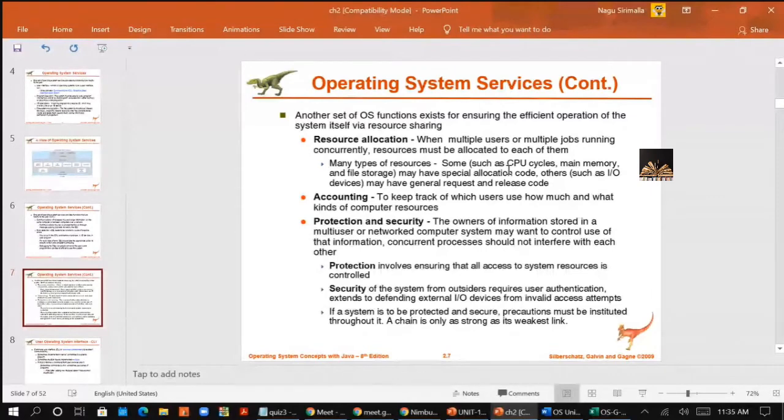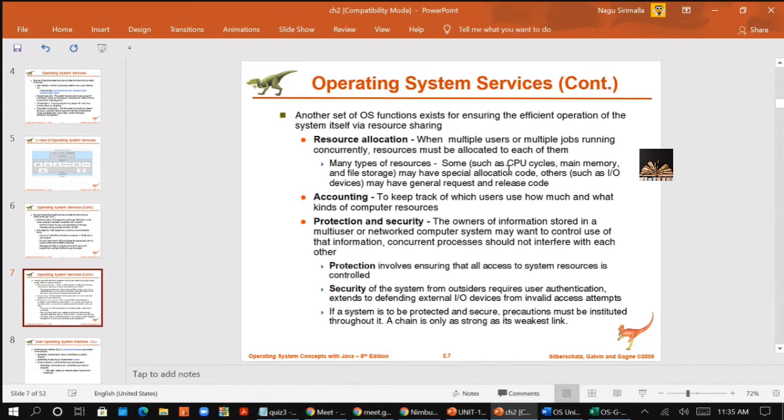The best example, which I have already taken, is your college data, your students' data. Different sections and different people have different access controls. Students can only view. Faculty have some editing options, the exam branch has editing options, and HODs have editing options. In different levels, different types of protections are provided.